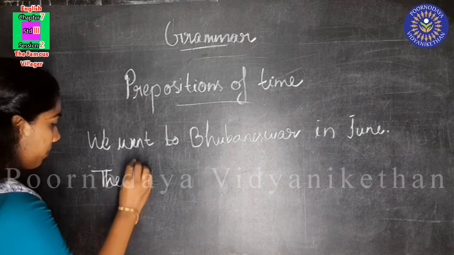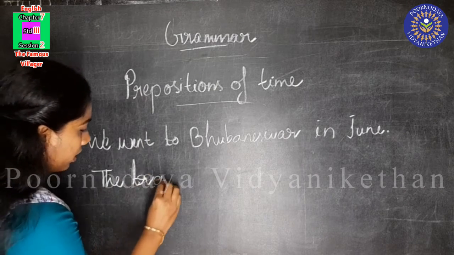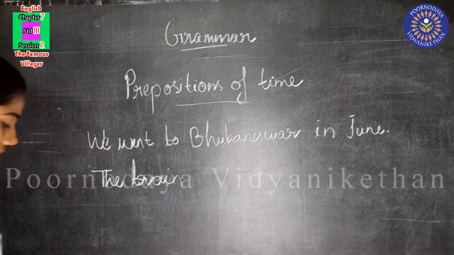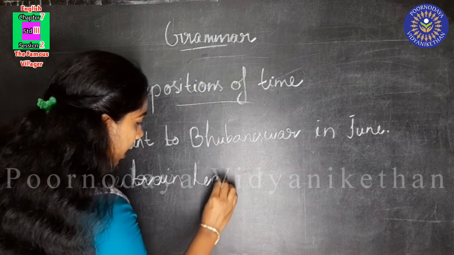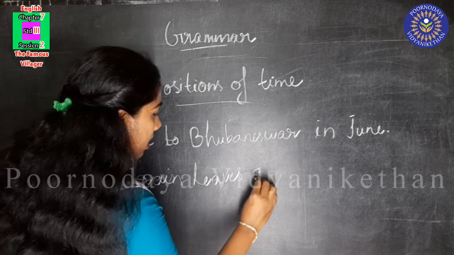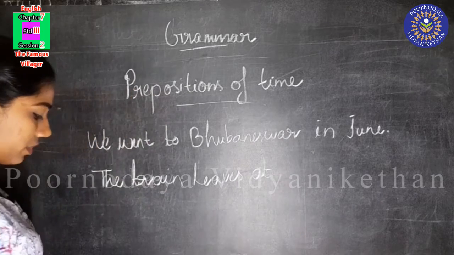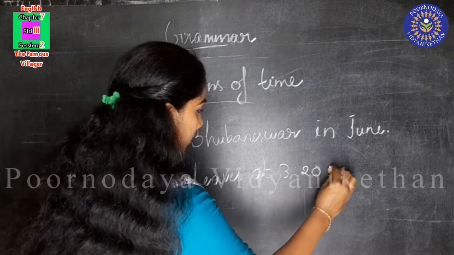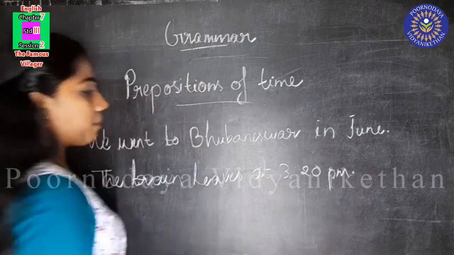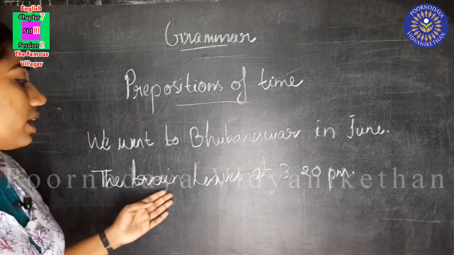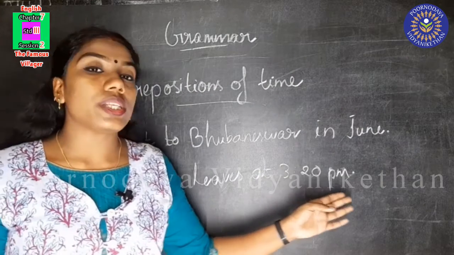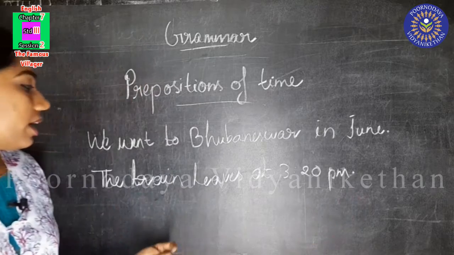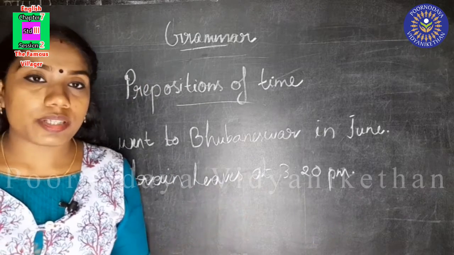The train leaves at 3:20 p.m. Here, at is the preposition.